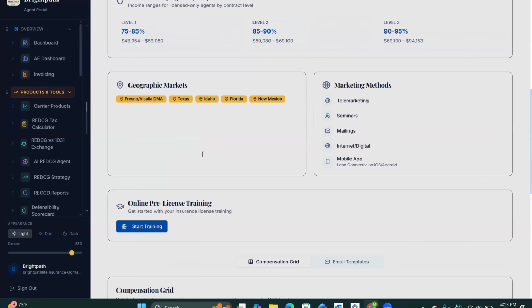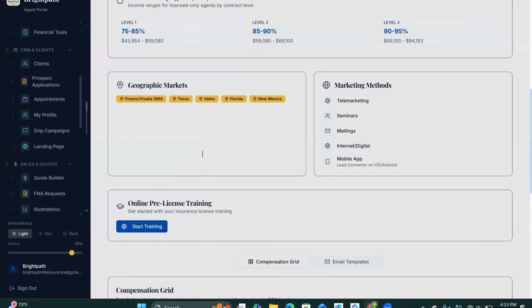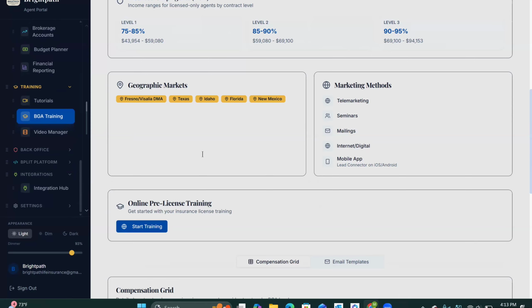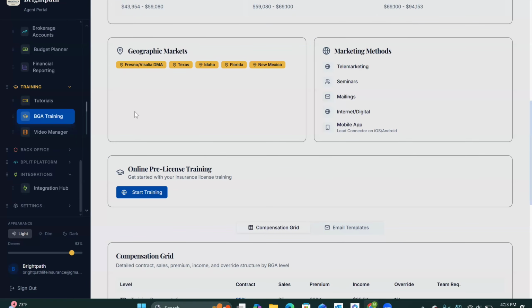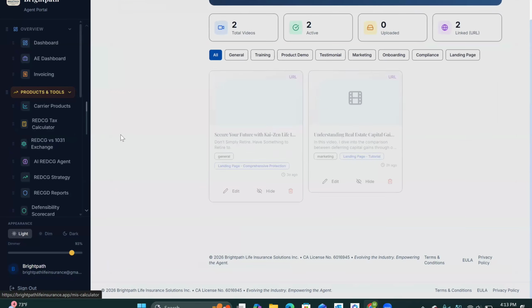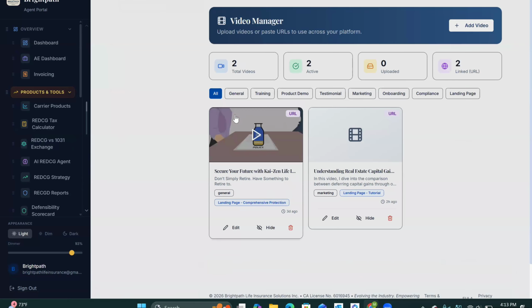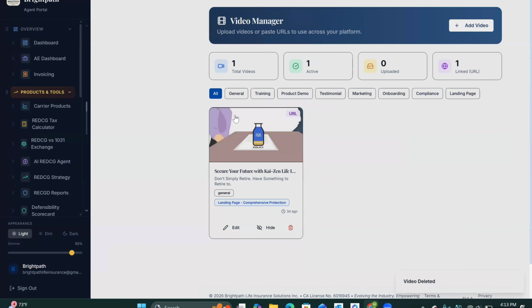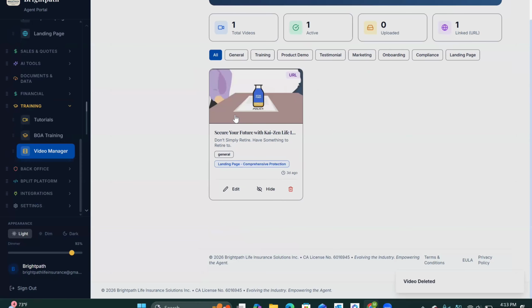So you also get a mobile app that helps you manage your leads. That is, we can build that into it. So this is something that a lot of insurance agencies, they have the different systems, but this is a full-blown system helping you manage your pipeline, your video manager, the videos that you want to upload, the videos that you want to add. Go ahead and delete this video. But yeah, so different videos that are consumer facing.